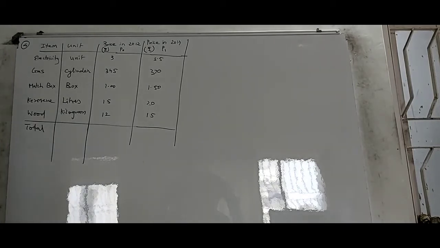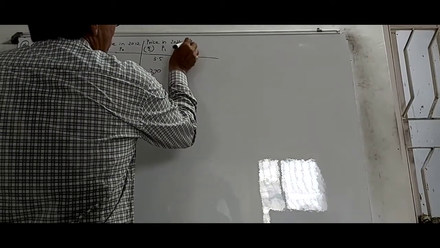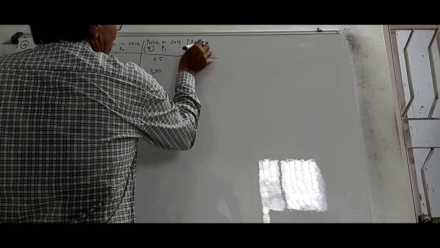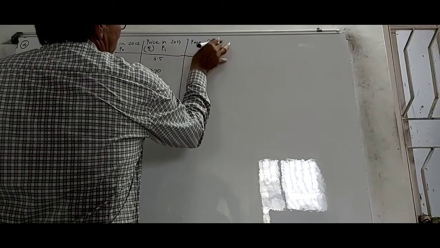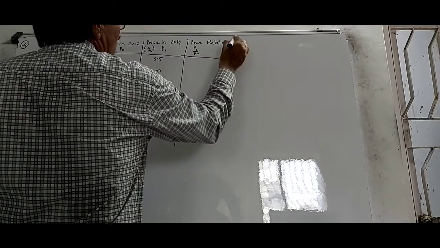If I want to show how the prices have increased, all I have to do is find the index number. So what I do here is find the price relative, which is actually P1 upon P0.